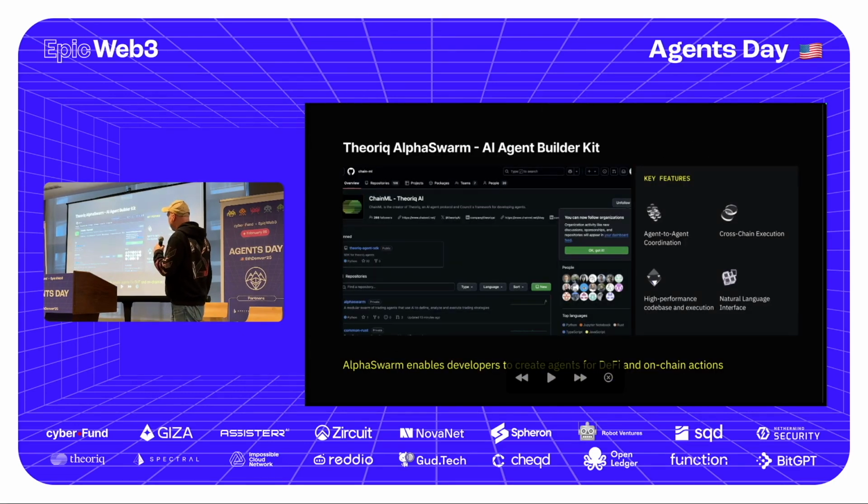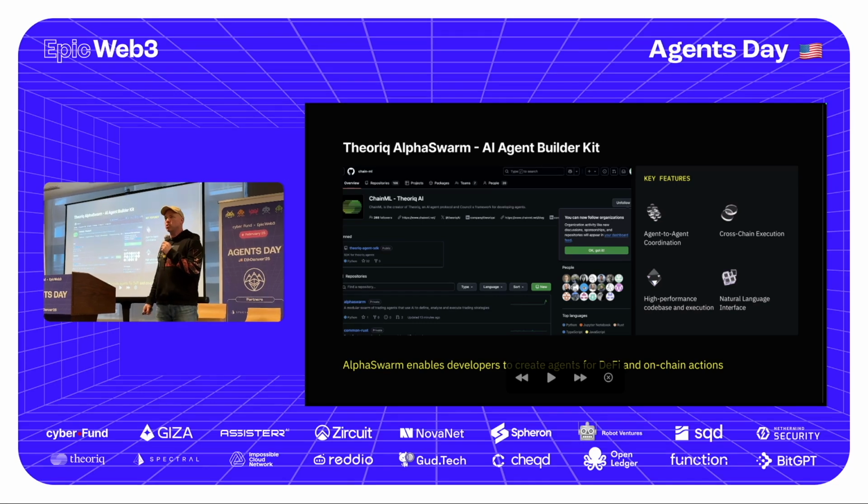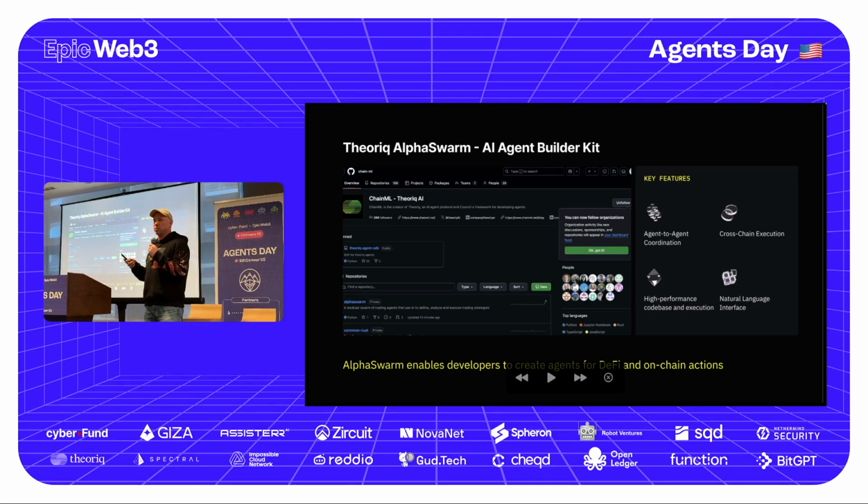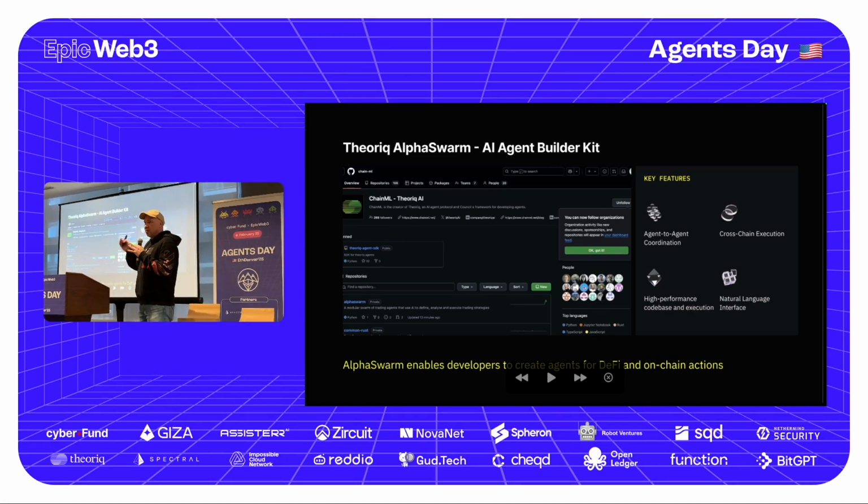So Alpha Swarm is our AI agent builder kit. It lets developers create agents to perform DeFi actions. We break down an agent into 3 tasks: data and signal, strategy, and then on-chain execution. If you want to trade, for example, a trading bot, first you need a whole bunch of data about what the assets are doing, right? The price, the volume, et cetera. You need to have a strategy, right? How aggressive are you going to be? How conservative? Are you going to try and be market neutral? Are you trying to use leverage, what have you? And then you actually have to decide, right now at this point in time, am I going to execute this transaction, right? So those are 3 different steps.